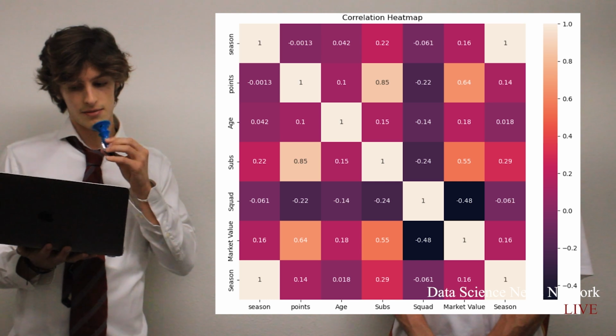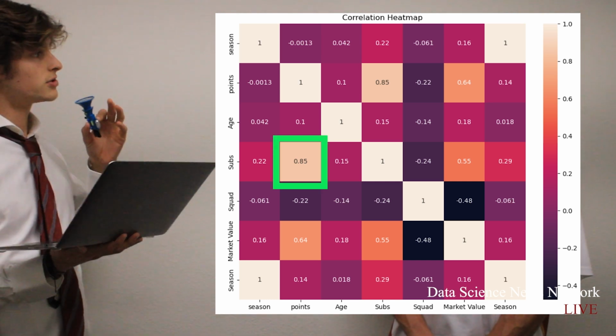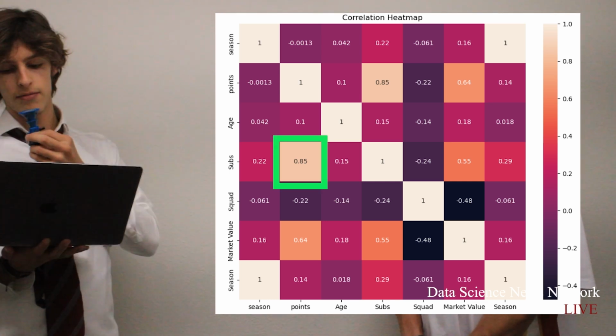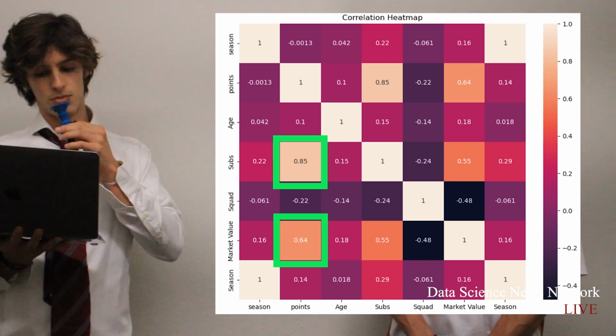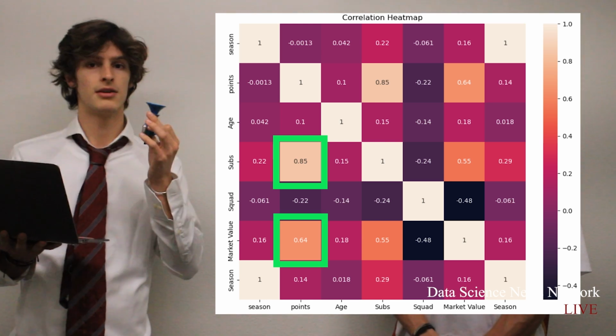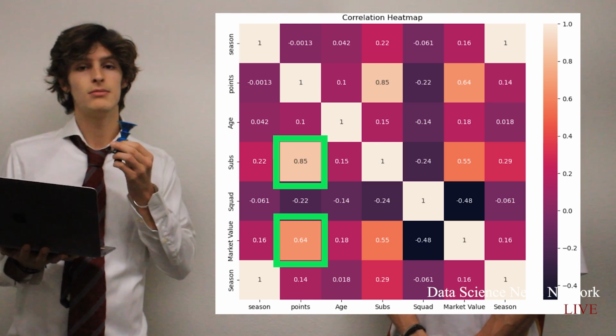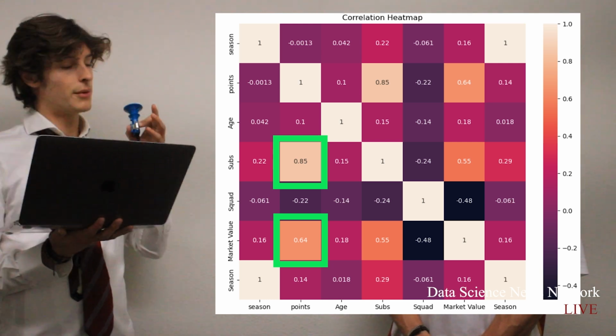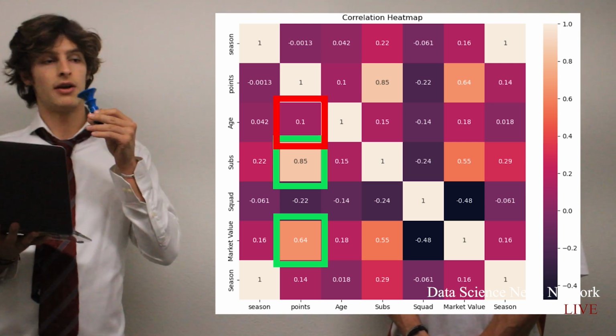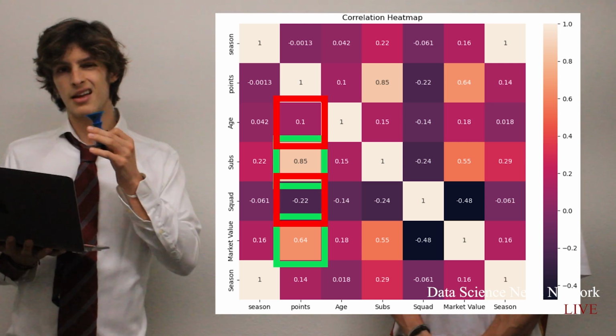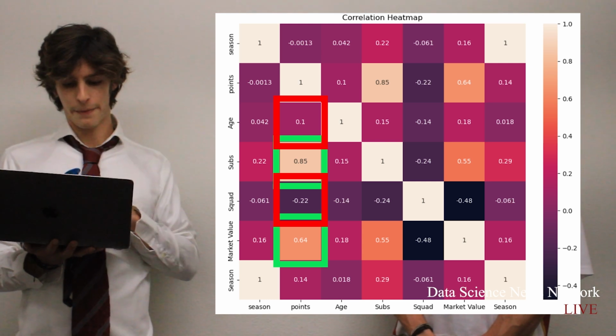And here, once again, they found that values for substitutes versus points at 0.85 and market value versus points at 0.64 were pretty high values since they're out of 1. And these could likely be seen as pretty influential factors. And we can see from the values of average player age and total squad number that these values weren't really that influential. To continue with their analysis, they then separated out the teams into the teams that qualified, in other words, that made it through to the next round, and the teams that didn't qualify.